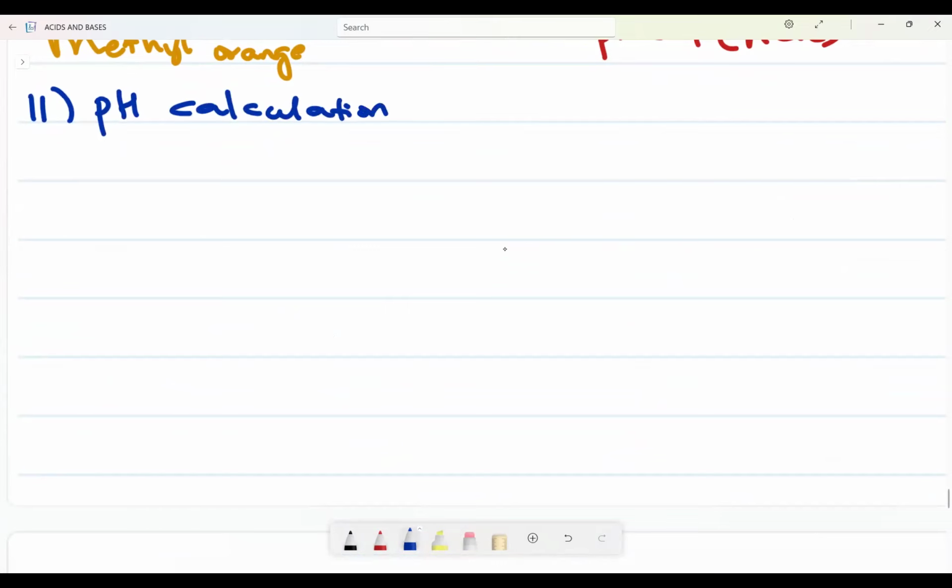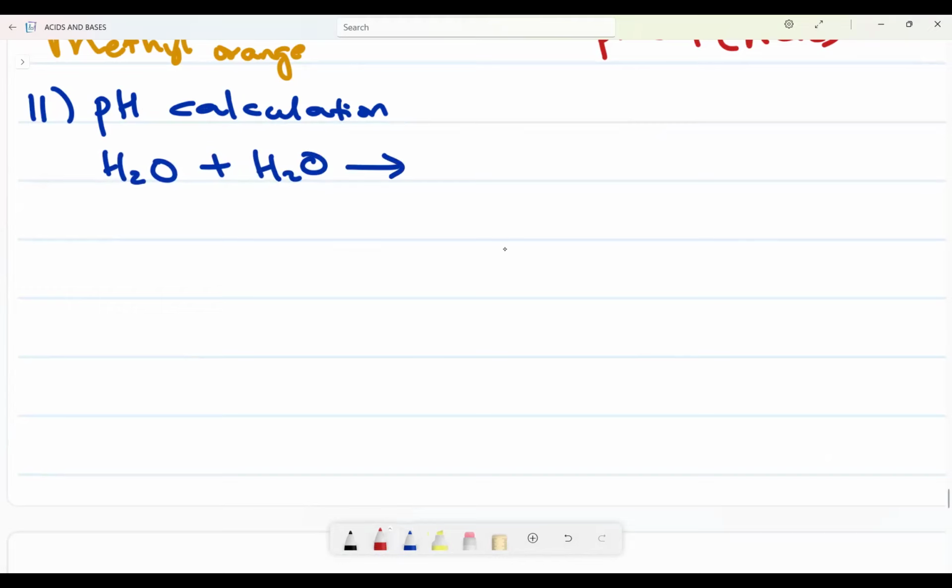Now the pH calculation is not necessarily that difficult, but you should understand that when we have water reacting in an actual solution, what happens?